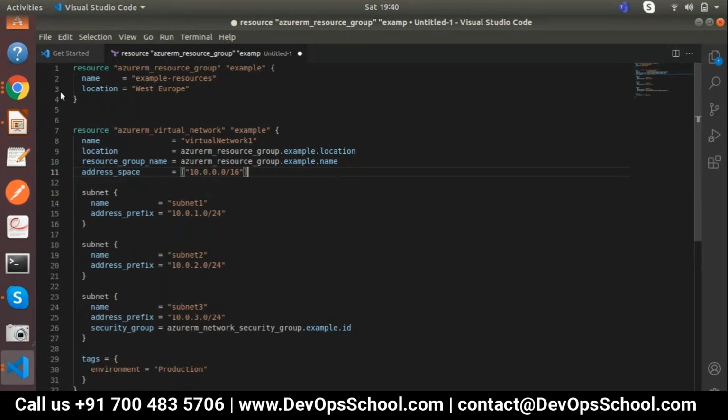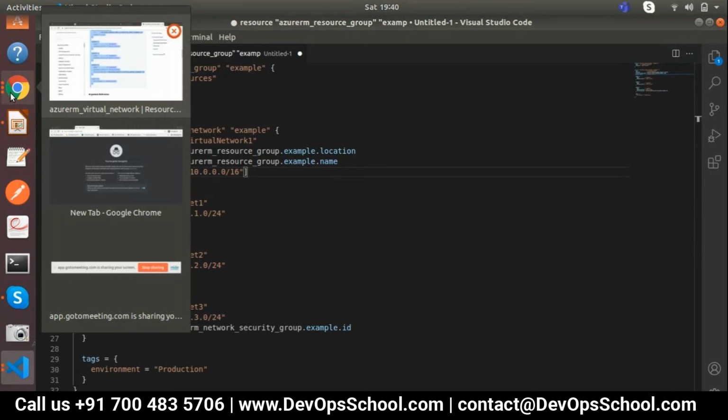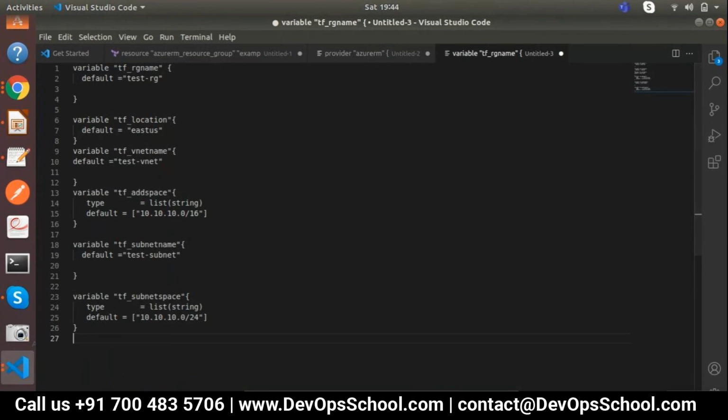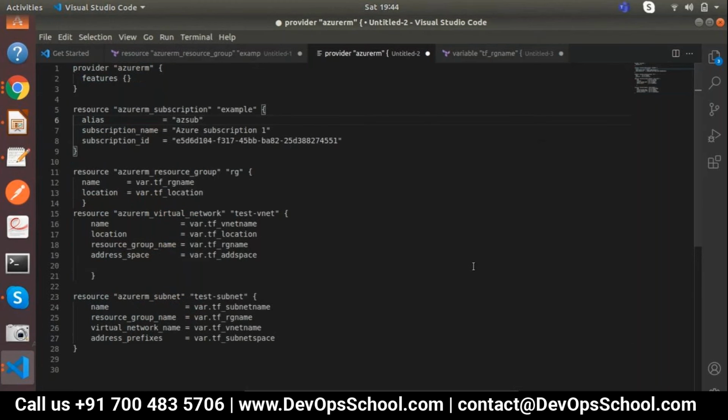Now do one thing. Share your code with me, which we wrote yesterday. This is my variable file which you have shared, right? After that, this is my main.tf file which you have shared. Is it clear for you, sir? So for this you have to change the subscription ID. So these are the two separate files.